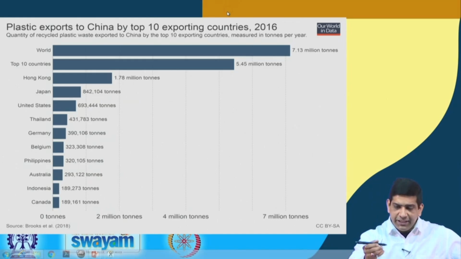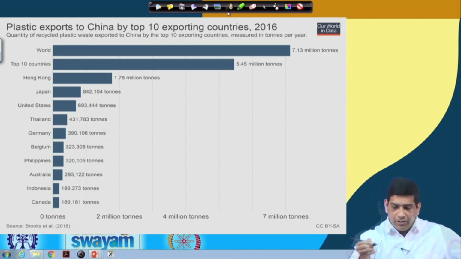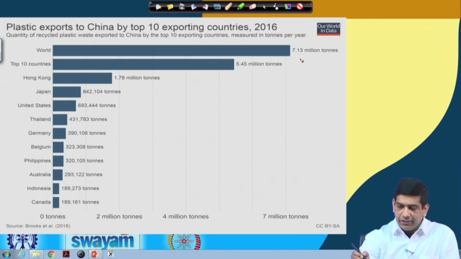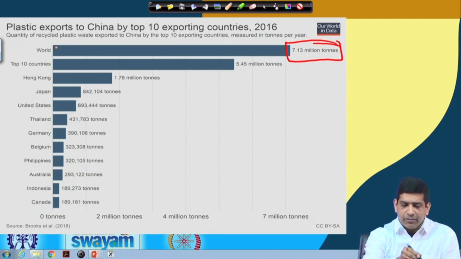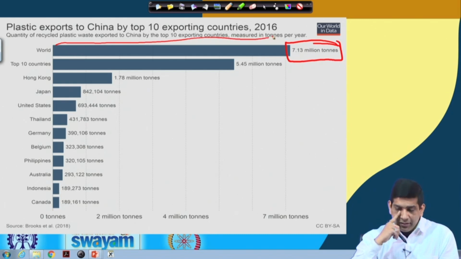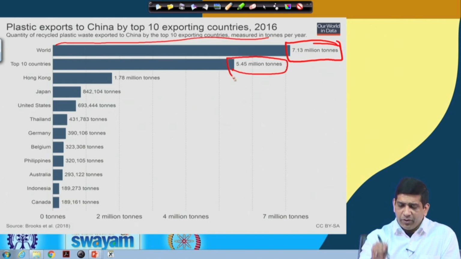As you can see, the total plastic coming to China was 7.13 million tons. The quantity of recycled plastic waste exported to China, measured in tons per year, from the top 10 countries was around 5.45.